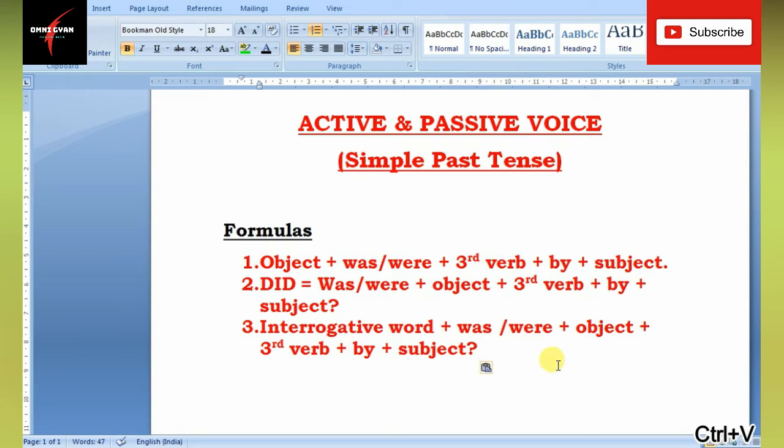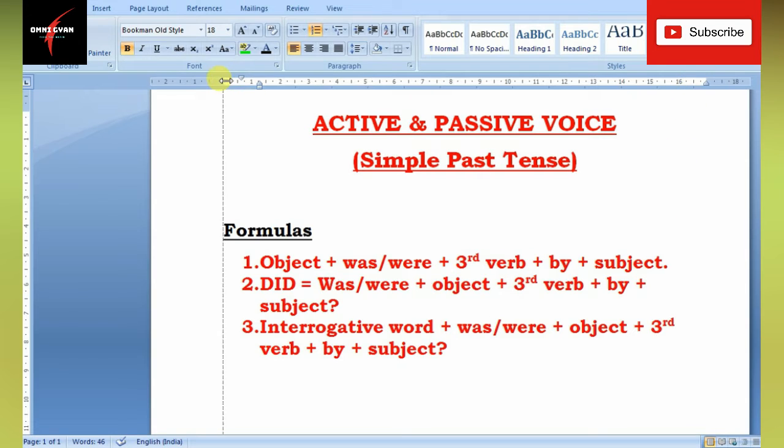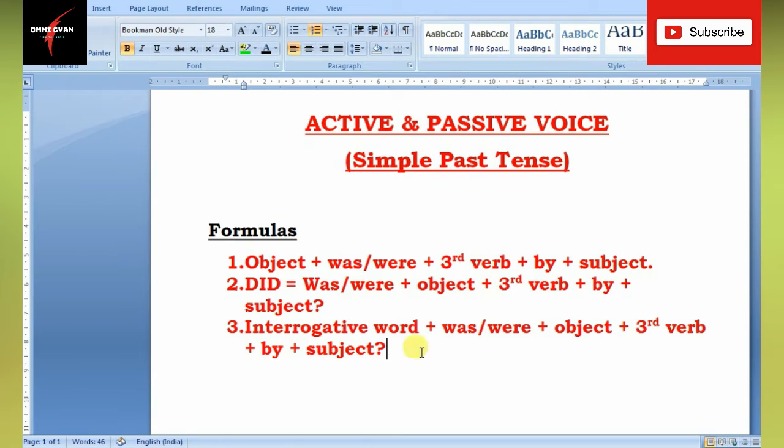So interrogative word plus was or were plus object plus third verb plus by plus subject. Next, you already know who, and when there is who, you begin with whom. I'm sorry, by whom.